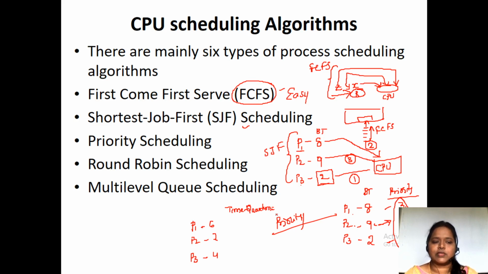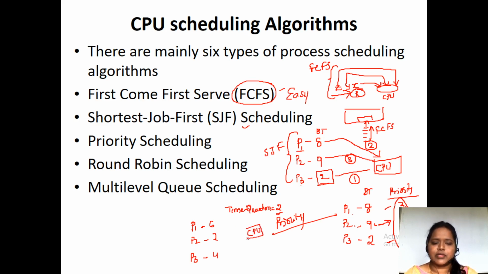Here in this round robin scheduling, we'll keep a time slice or time quantum of 2 milliseconds. What is this time quantum? In the sense, each and every process has to execute only 2 milliseconds in the processor. After completing 2 milliseconds, it has to exit the processor and give a chance to the next process. So here the CPU is there.